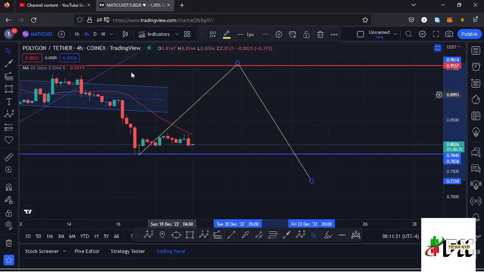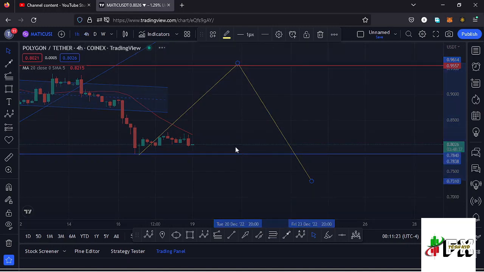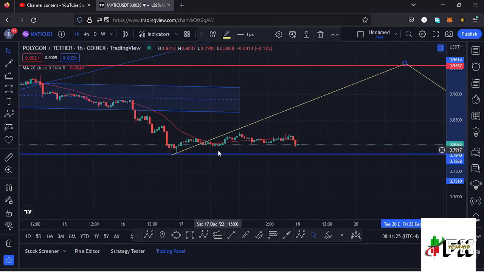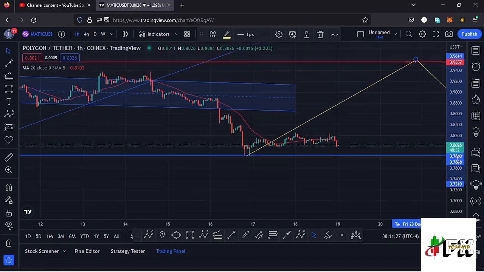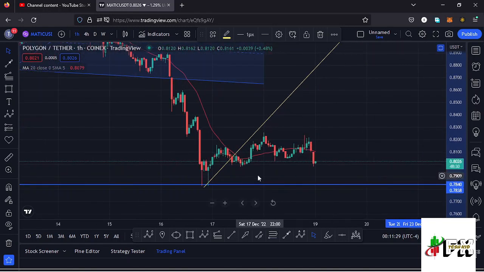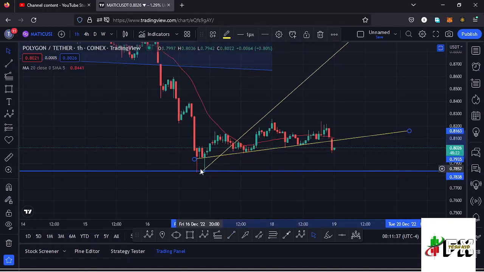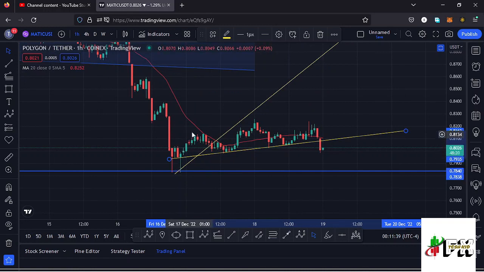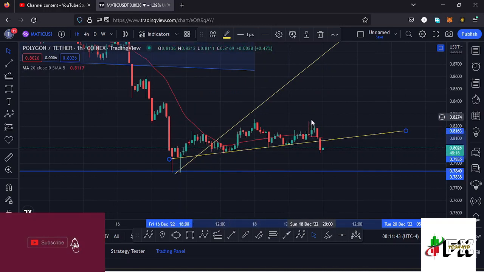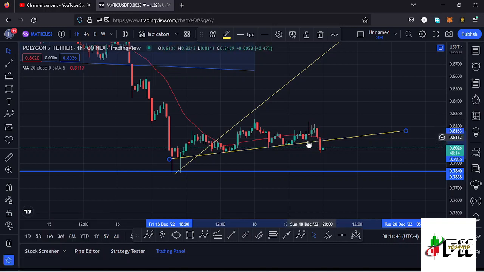And if I zoom in and jump to the 1-hour chart, here we have a trend line that Polygon Matic has lost. And if I draw it out so that you can also see it, you can see we have a trend line over here, where you can see that we had tried to make a series of highs, and we are continuing to push a little bit higher, but you can see today we have managed to lose that trend line and also lost the 20-day MA here on the 1-hour chart.